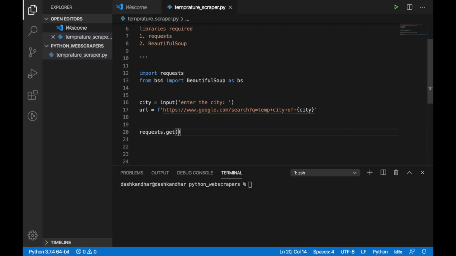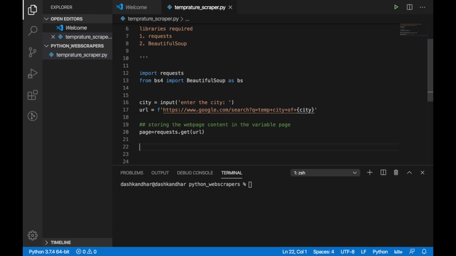So requests.get, I'll just say URL. This will get the response, but where do I store this response? There is another variable under which I will store it, and that variable is page. I'll keep a space and give it a comment: storing the web page content in the variable page. Now page has access to the requests library and all its functions.